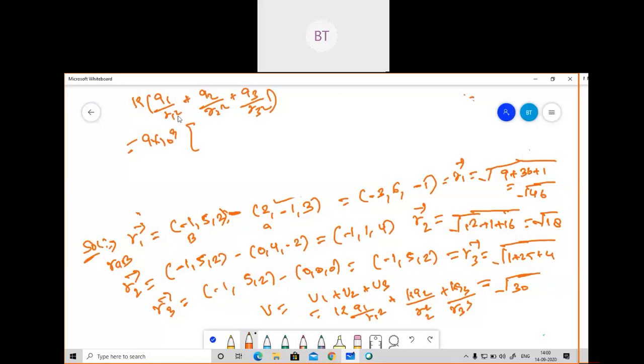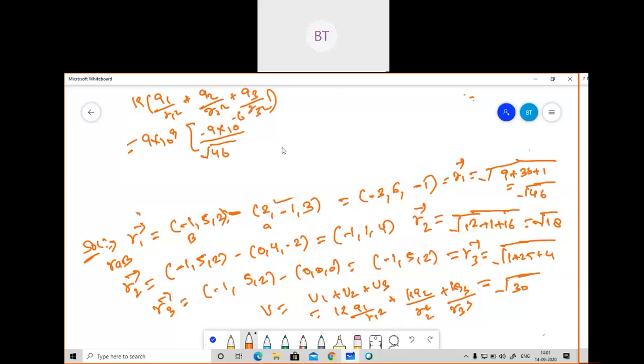And you already know Q1 by R1, that is minus 9 into 10 to the power minus 6 upon R1, that is given as R1 what we have calculated in the first, that is under root 46. So that is under root 46.